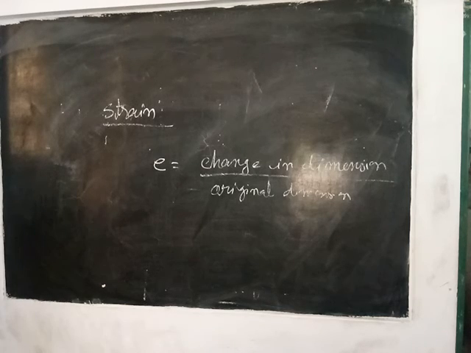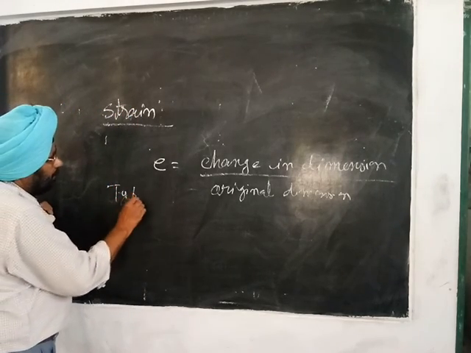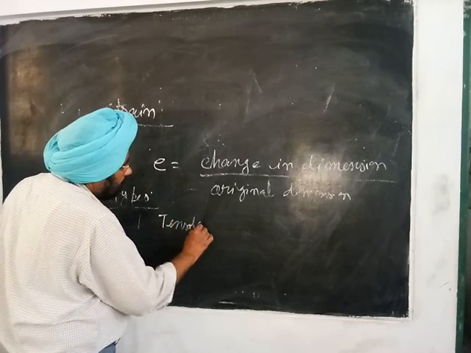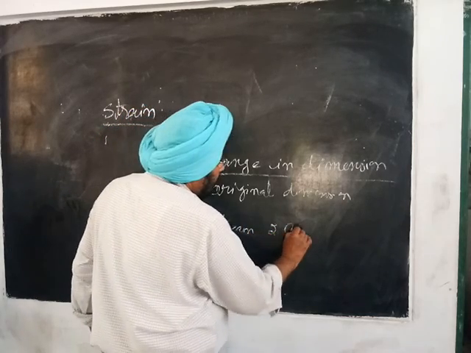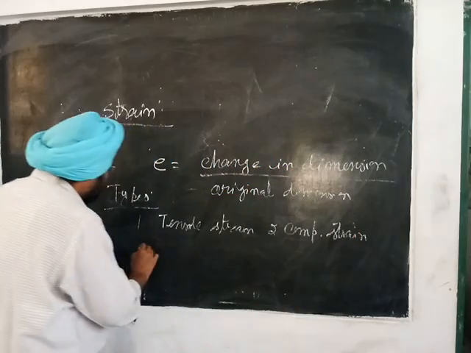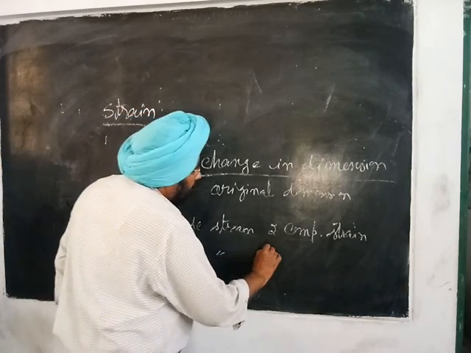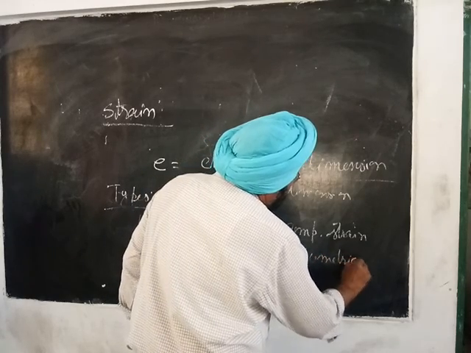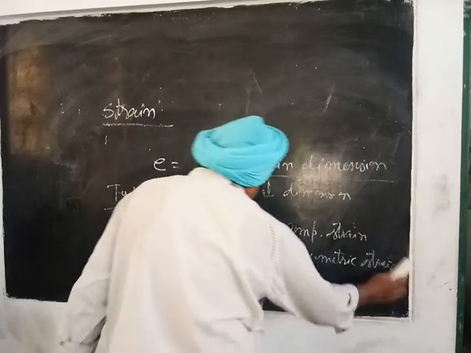Next is types of strain. The important types of strains are: first is tensile strain, then compressive strain, shear strain, and volumetric strain. So what is tensile strain?